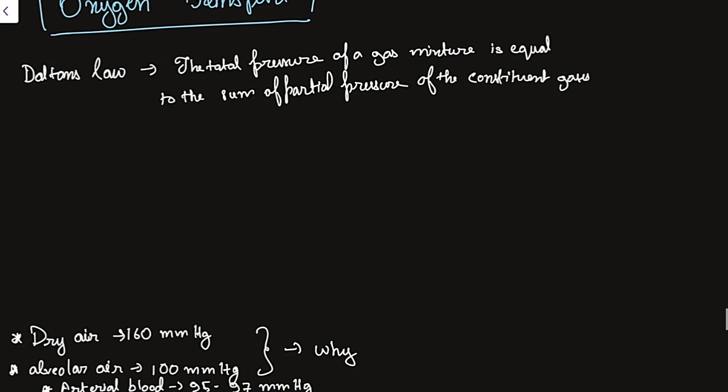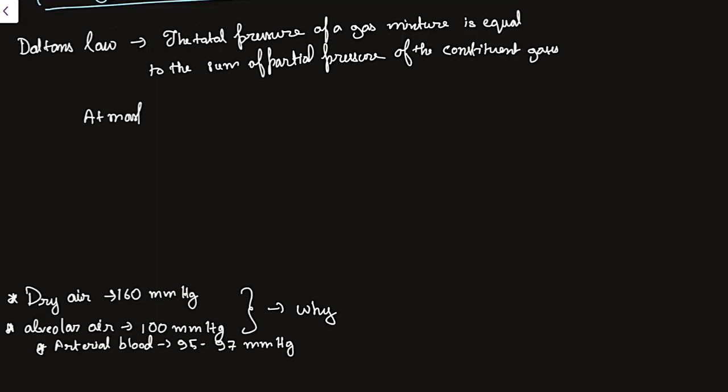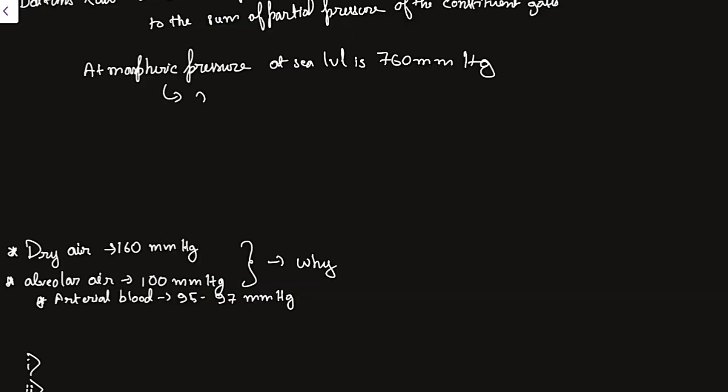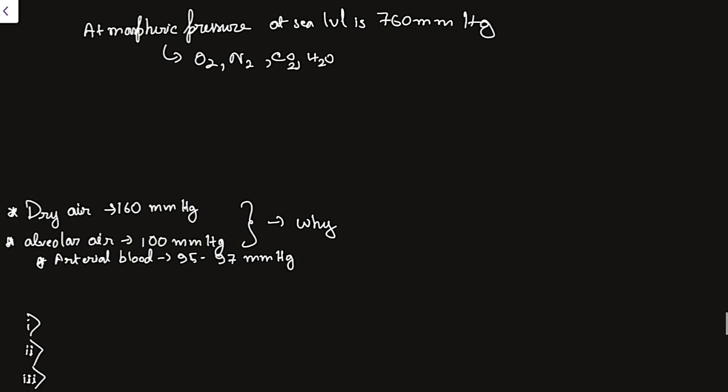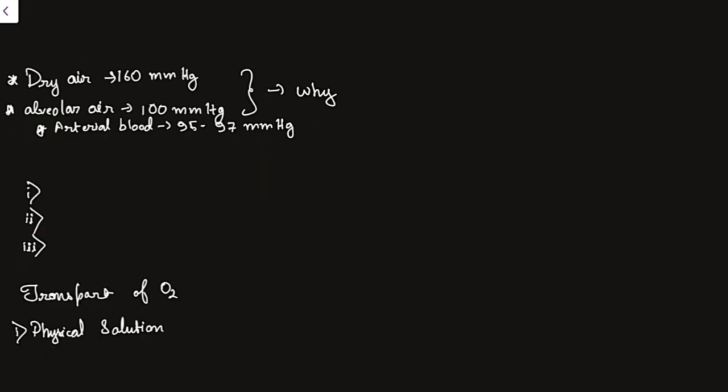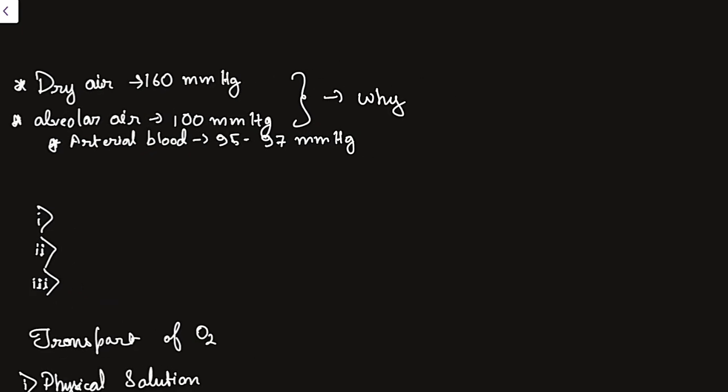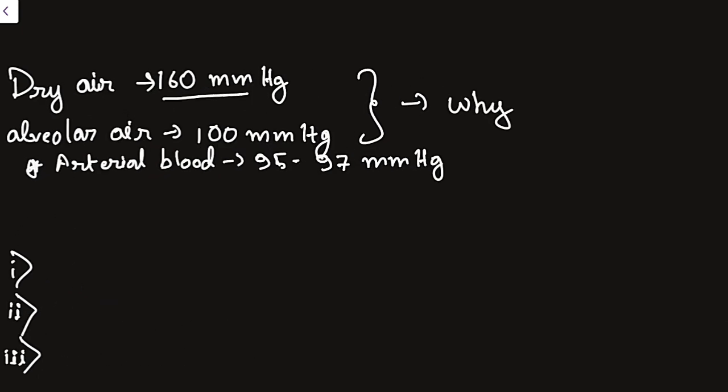So according to this, it is found that atmospheric pressure at sea level is 760 millimeter Hg, and this contains the gases O2 and nitrogen, mainly these two, and some other gases, CO2 also, water vapor, and other gases. This is all. Okay. Now another interesting thing that I want to consider here is dry air. Means the air that we are inhaling. That is, you can see here 160 millimeter of Hg.